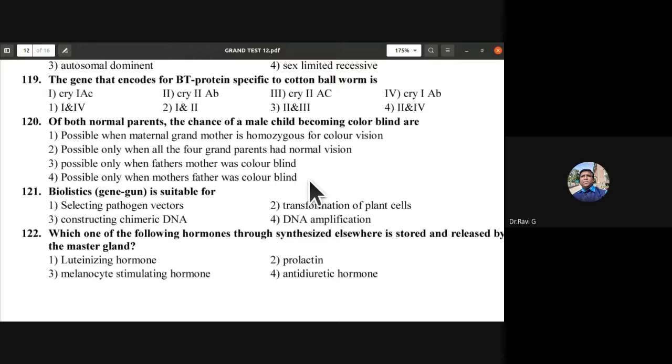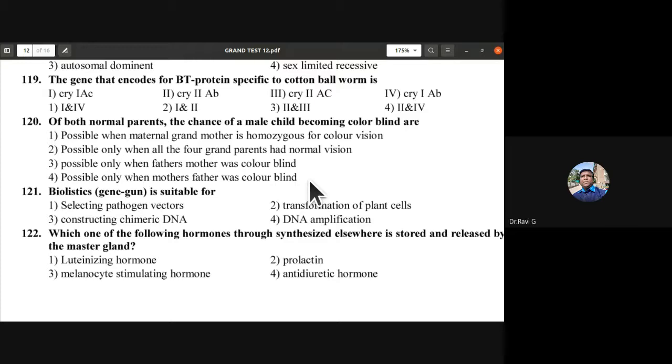Possible only when mother's father was colorblind. So that X chromosome with the colorblind gene was obtained by the mother from her father, and she was a carrier female for color blindness. So this carrier gene was passed on to the male child. So this fourth one is the correct option.